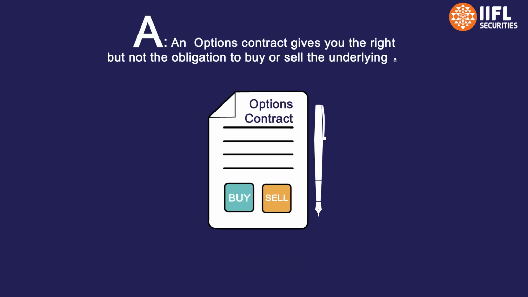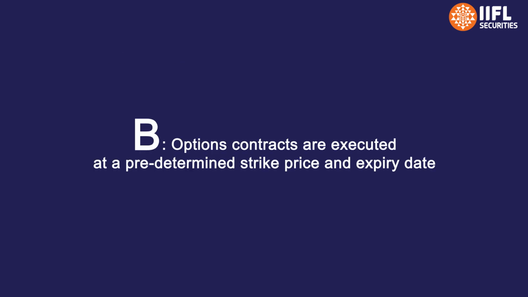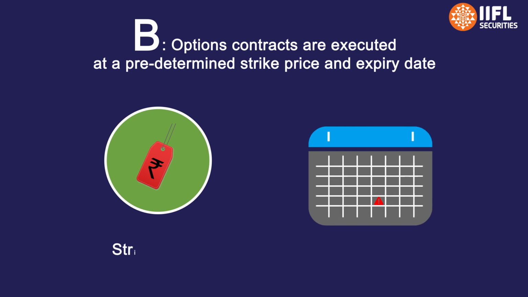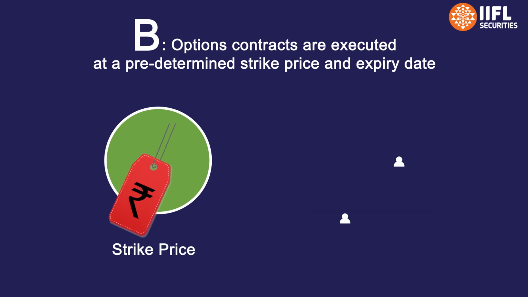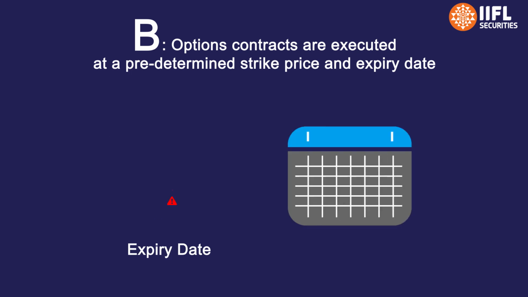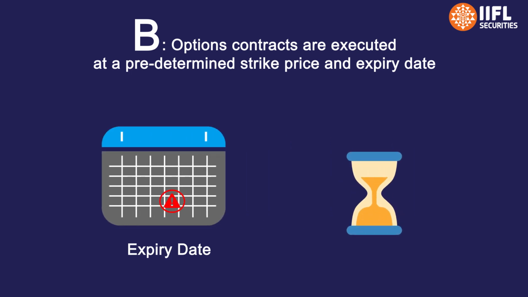A. An options contract gives you the right but not the obligation to buy or sell the underlying asset. B. Options contracts are executed at a predetermined strike price and expiry date. The strike price is the price at which the trade will be executed, and the expiry date is the date till which the contract is valid.